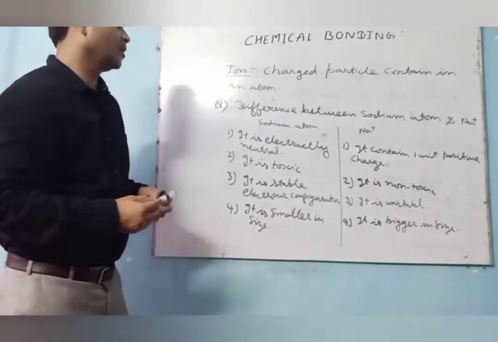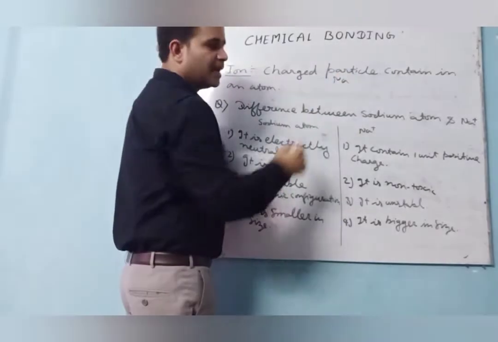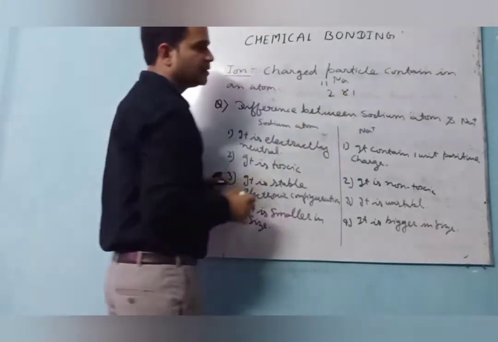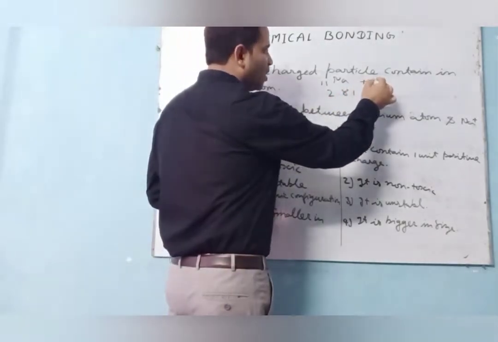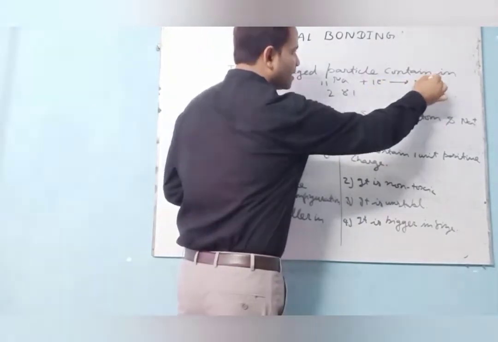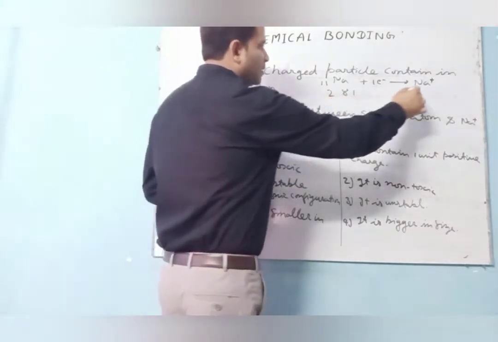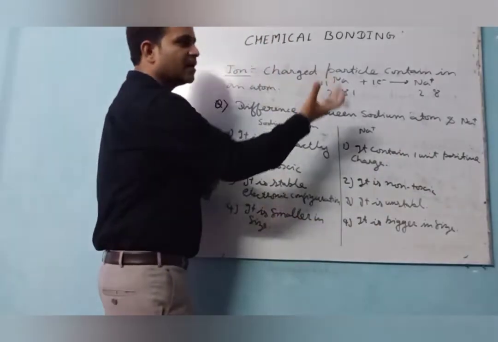Let's see. Suppose I am giving the example of sodium. Its atomic number is 11, and the electronic configuration is 2, 8, 1. Here sodium loses 1 electron to form the sodium ion, that is, 1 unit positive charge. It becomes 2, 8 after losing its 1 electron.